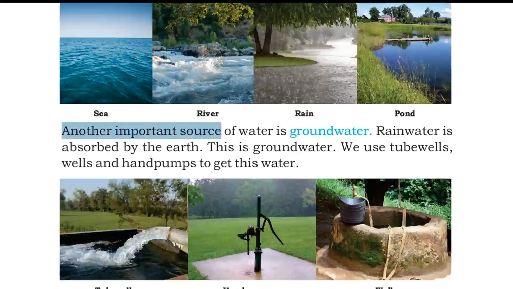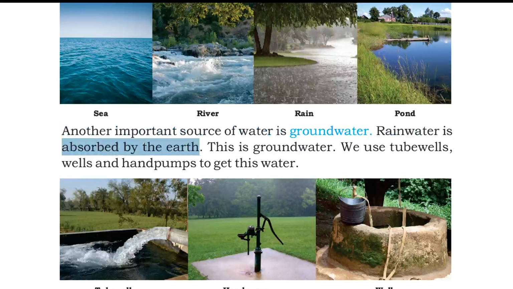Another important source of water is groundwater. Rainwater is absorbed by the earth. This is groundwater. We use tube wells and hand pumps to get this water.